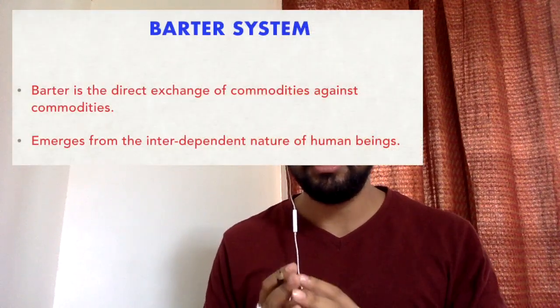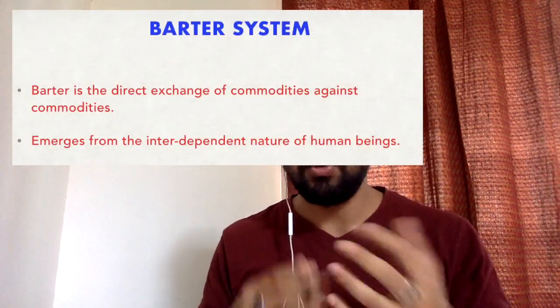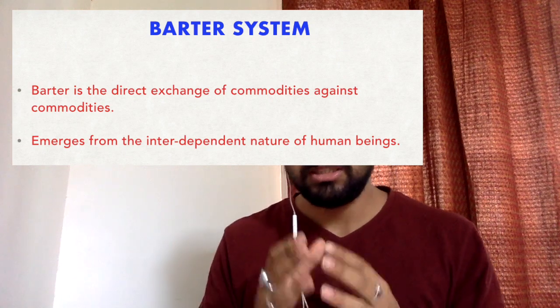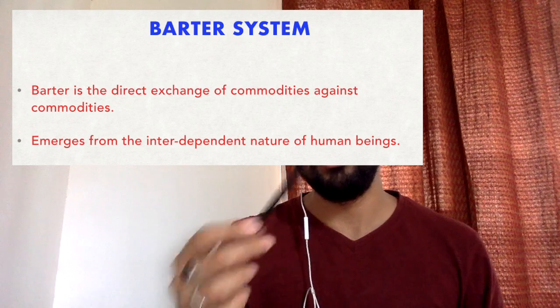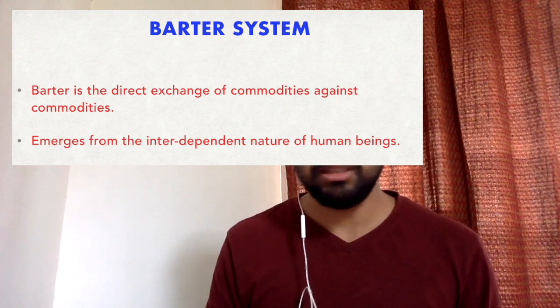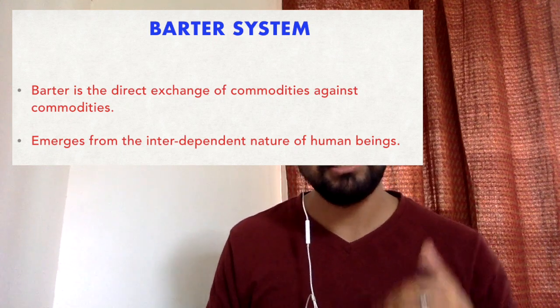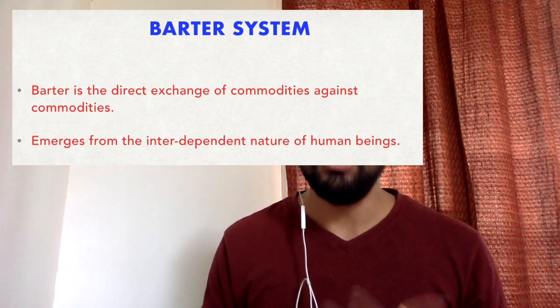So let us begin with barter. Barter in very simple words means a direct exchange of one commodity for another commodity. Say for example, I exchange this pencil with you for a pen that you are going to give me. This is as simple as this. It is a direct exchange of a commodity with another commodity.